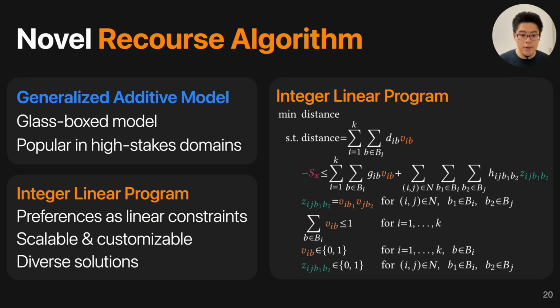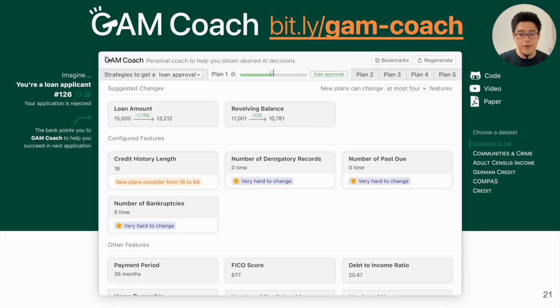And also with our algorithm, we can provide diverse solutions. However, for end users, having algorithms is not good enough. They still need an easy-to-use interface to provide their feedback, and for the developer to communicate those recourse plans to end users. To that end, we designed and developed GAM Coach, a user-interface-first interactive visualization system to help users obtain their desired AI decisions.